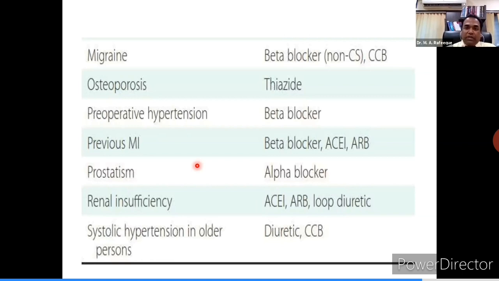It depends on the physician whether he will prefer non-cardioselective or cardioselective. If he suspects the patient doesn't have any other comorbid or other metabolic or other risk factors, he can put the anxiety neurosis patient on a non-selective beta blocker. If there are other risk factors like obesity and or family history of cardiac disease, then he will require a selective beta blocker.